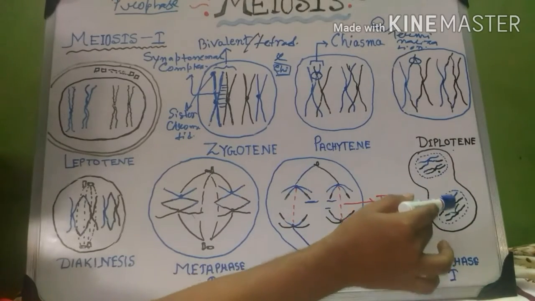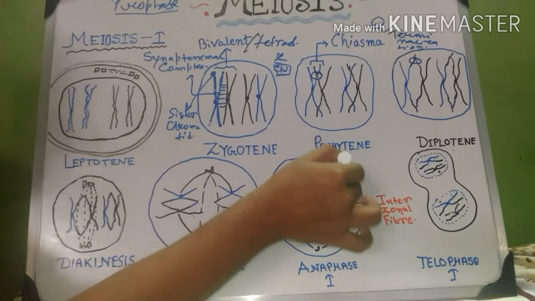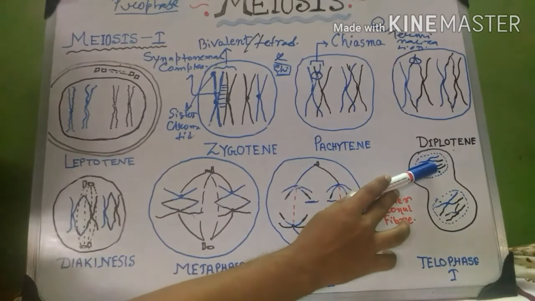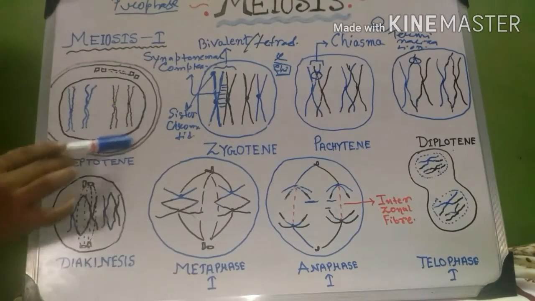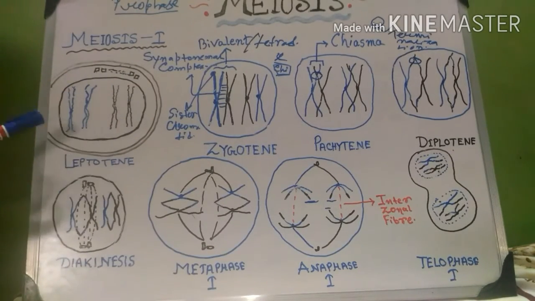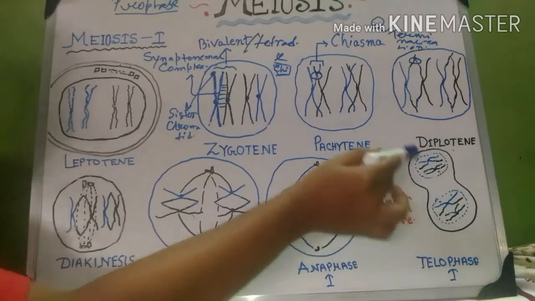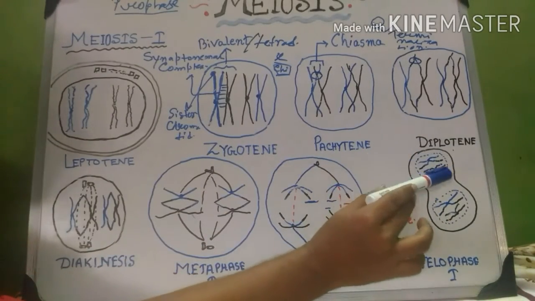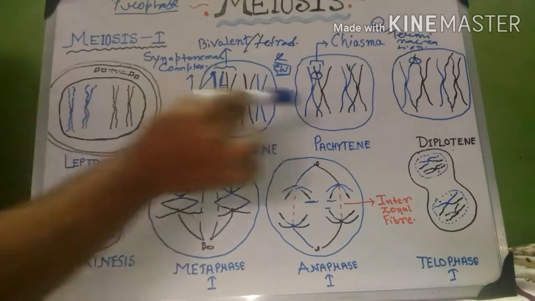What happens in telophase 1? In telophase 1, the chromosomes, which were in equal number at first, start to halve in number, and the nuclear membrane reappears. What happened in leptotene? 1, 2, 3, 4 chromosomes. But what happened in these two areas? This is 2 chromosomes, 2 chromosomes. So the chromosome number becomes half in telophase. That's why meiosis is known as reduction division. In meiosis, the chromosome number becomes half.